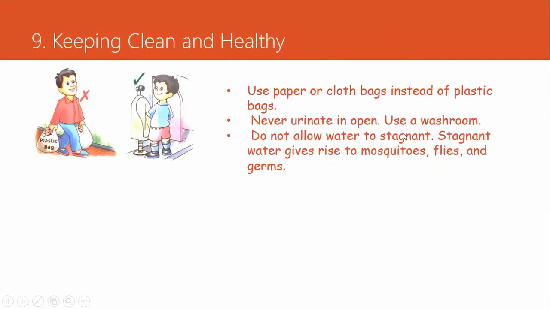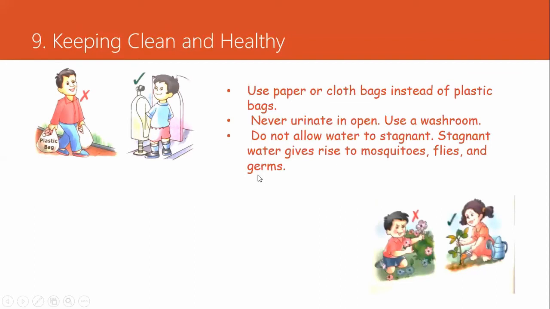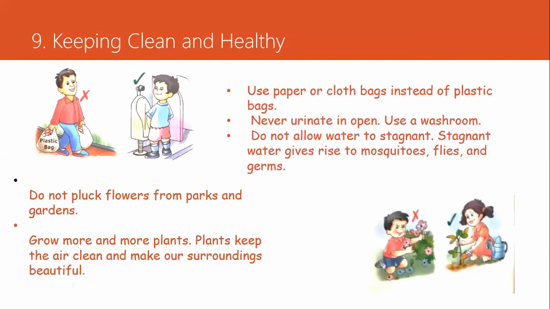Do not allow water to stagnate. Stagnant water gives rise to mosquitoes, flies, and germs. If you see water collected near your house or on the roadside for a long time, try to clean it, or don't allow water to gather. Otherwise, mosquitoes, flies, and various germs will come and sit on it and pollute the environment.